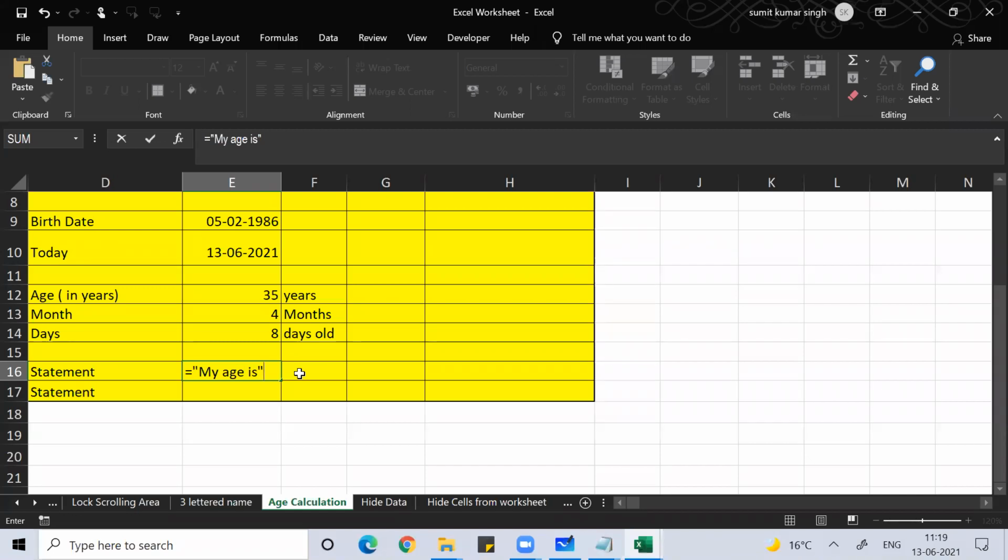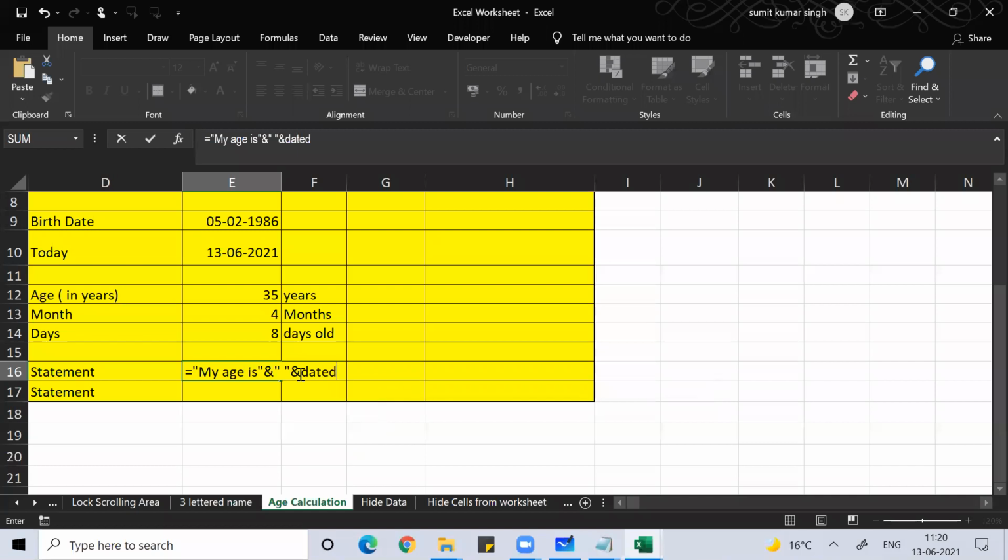What will I do? Shift 7, which is for fixing the cell. Remember, yesterday I taught you Shift 7, or concatenate. So my age is, Shift 7, double quote, space, double quote. Why, sir, double quote, space, double quote? Because I want a space after my age is. I could have put the space and then the double quote, or purposefully I have not done that. So my age is, after that a space. Shift 7 is for fixing the cell.